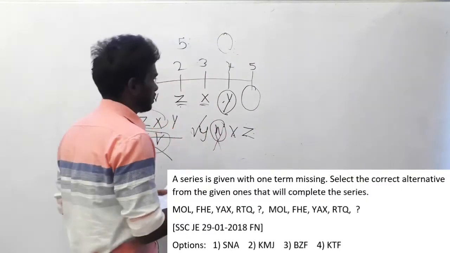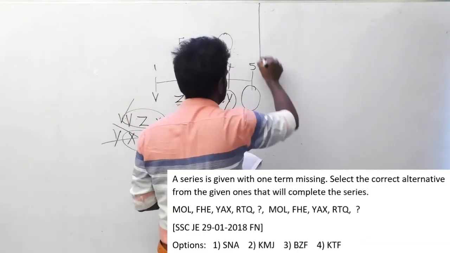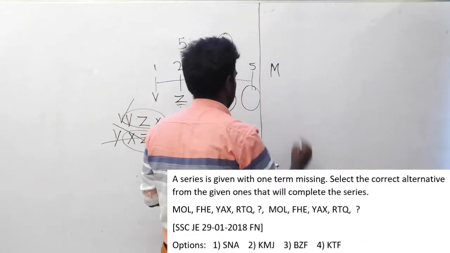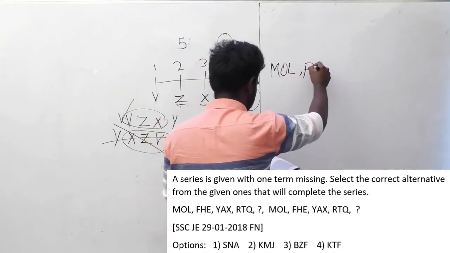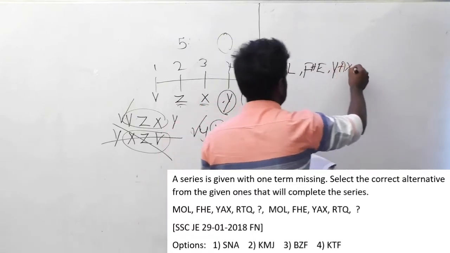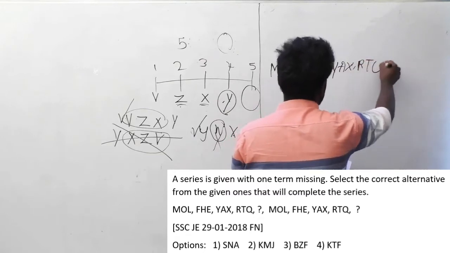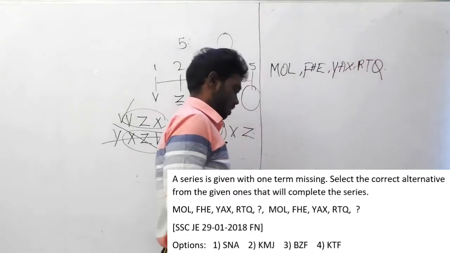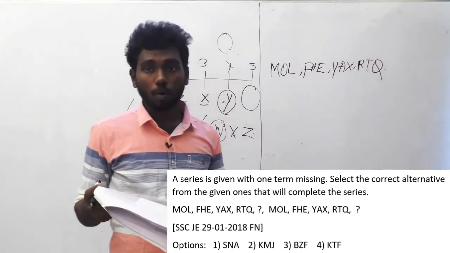Here is the series: MOL, FHE, YAX, REQ. And this question was asked in the 29th January 2018 forenoon session.